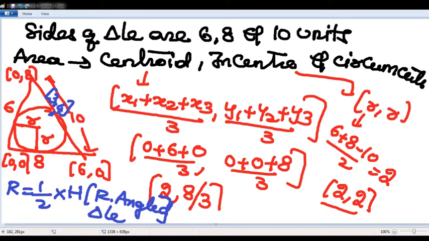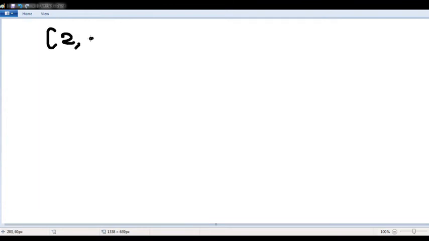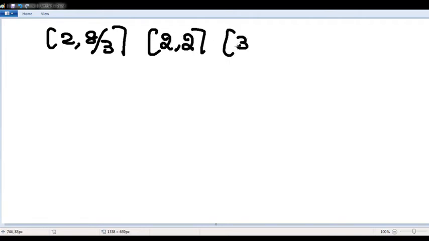The incenter has inradius 6 plus 8 minus 10 by 2, which is 2, so the incenter is 2 comma 2. The circumcenter is half of the hypotenuse, 6 plus 0 by 2 and 0 plus 8 by 2, so 3 comma 4. So we got all the values: 2 comma 8 by 3, 2 comma 2, and 3 comma 4.